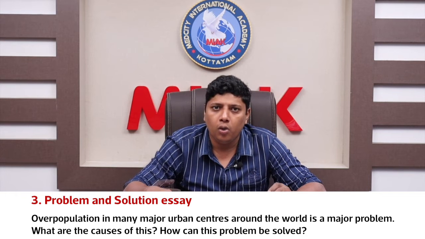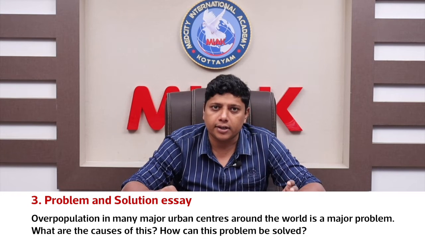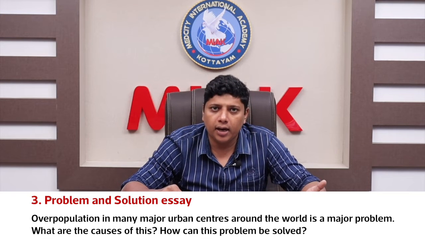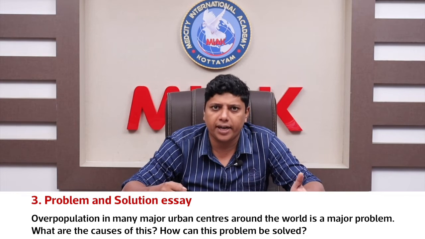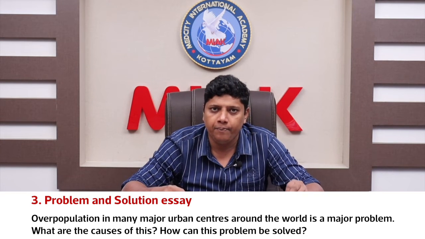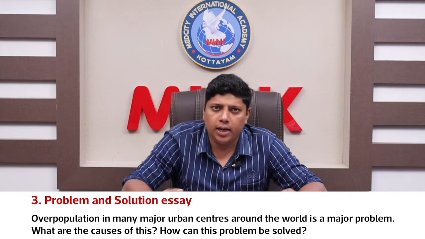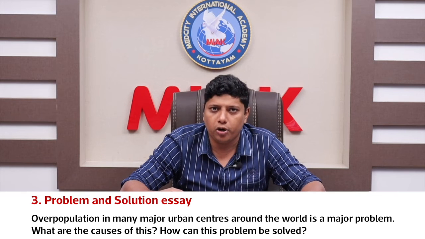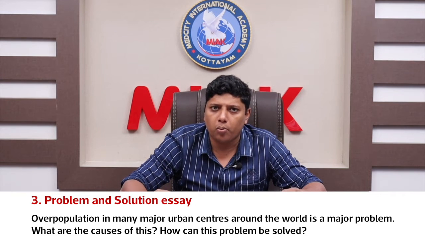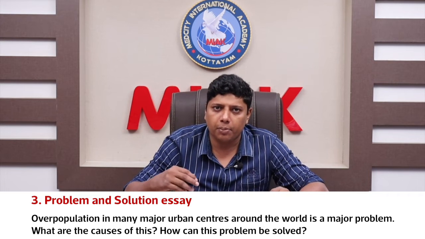So that also makes people migrate to urban centers. Then we can mention some demerits of this in the first body paragraph itself. That is, we can add that this has brought about unhygienic living conditions, pollution, and all these problems because of the overpopulation in urban centers.